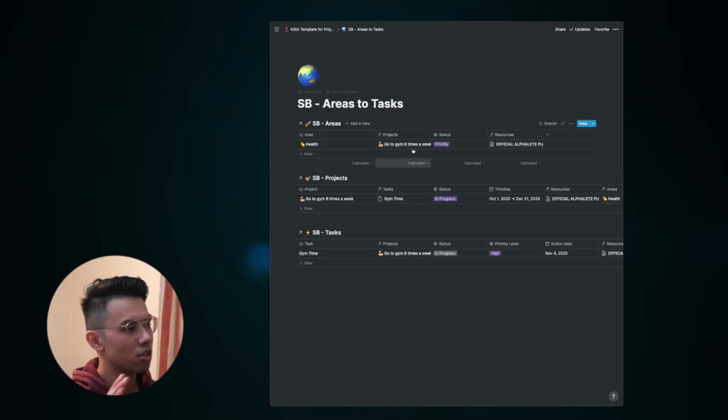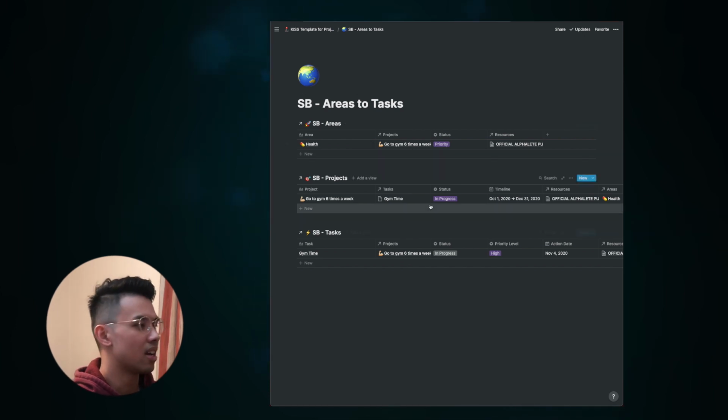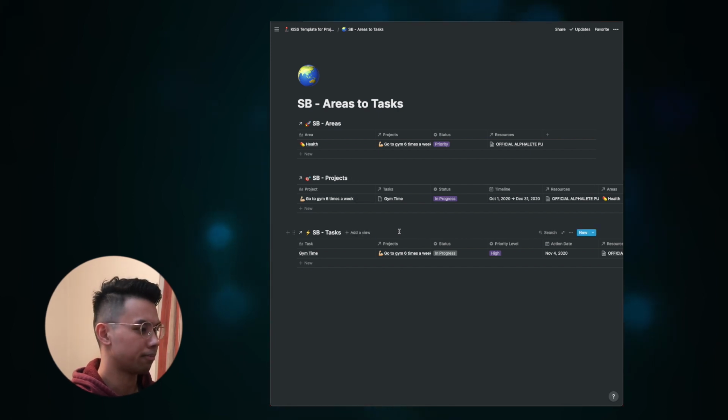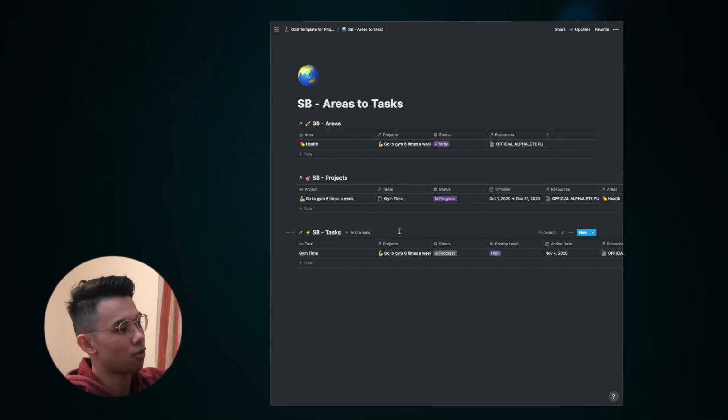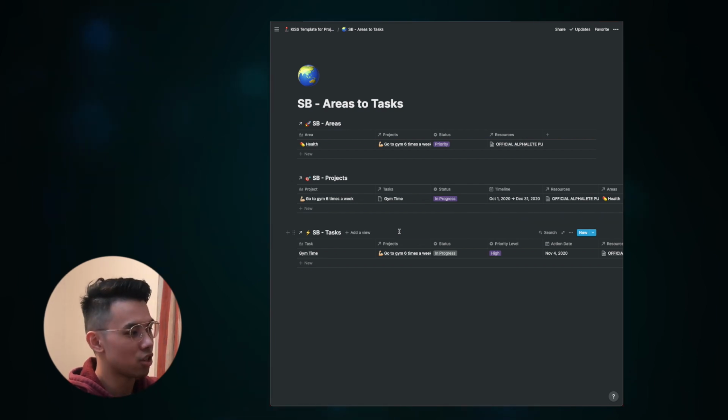In our KISS Notion system, the vision to action is our areas to tasks. As you can see here, we have, as an example, health as an area of our lives, and the projects within this area is to go to the gym 6 times a week. And as part of this project, we have a daily task of going to the gym. From this page, you can quickly see that with the many different areas in our lives, with this single page, you can go from areas to tasks and tasks all the way back up to areas, connecting vision to actions.